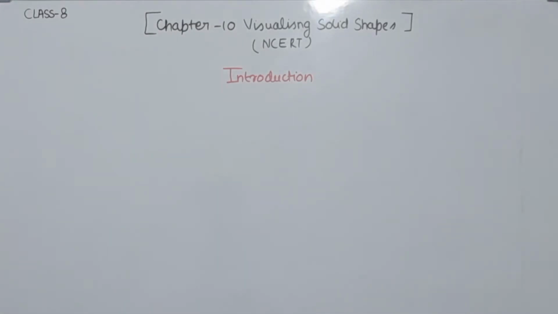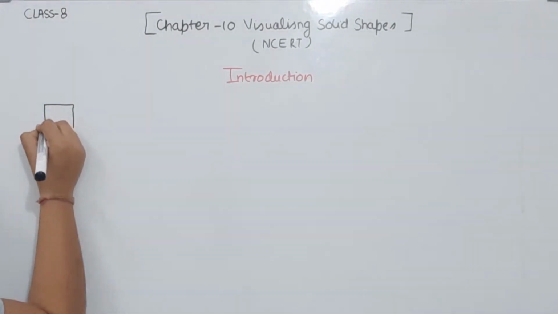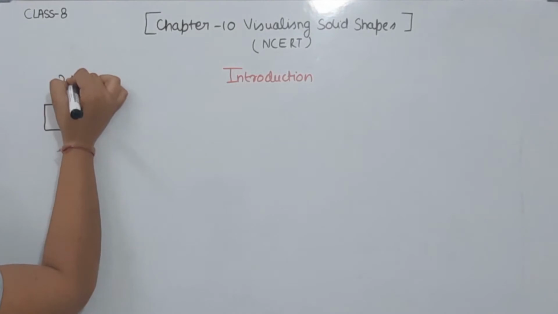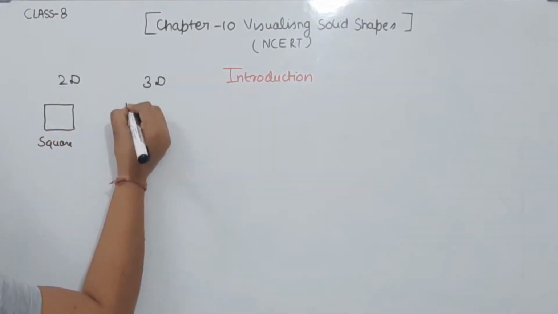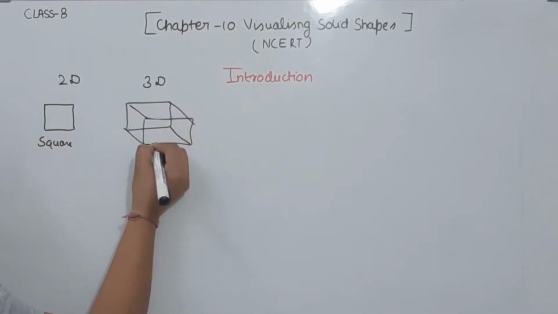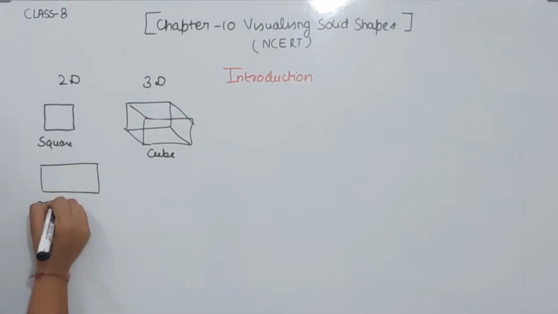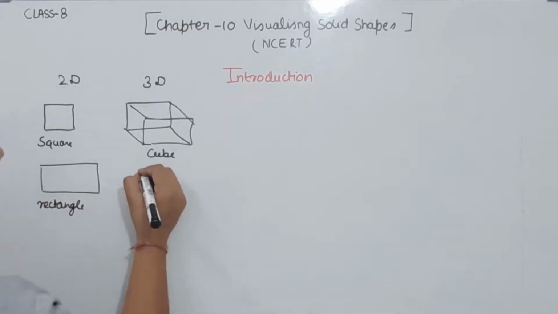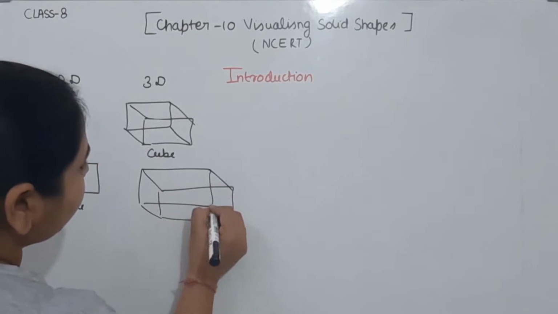Now comes to the next topic. We will understand the 2D shapes and the 3D shapes of each shape. First of all, I am going to start with the first shape. This one is the 2D and this is the 3D shape. This is the square and the 3D shape of this one is the cube. Now comes to the rectangle. This is the 2D shape, and the 3D shape of this one is the cuboid.